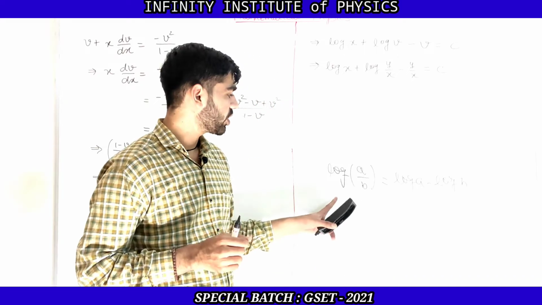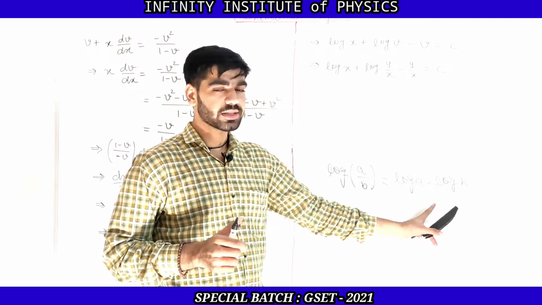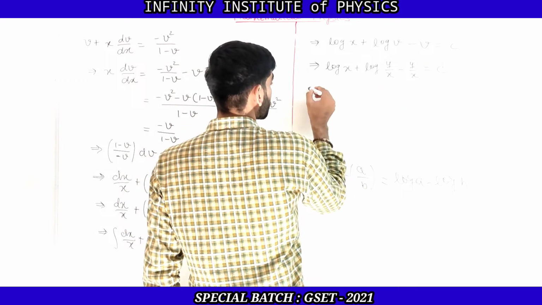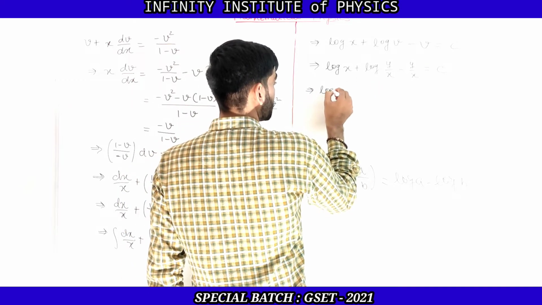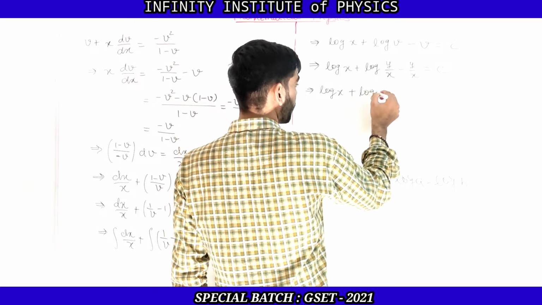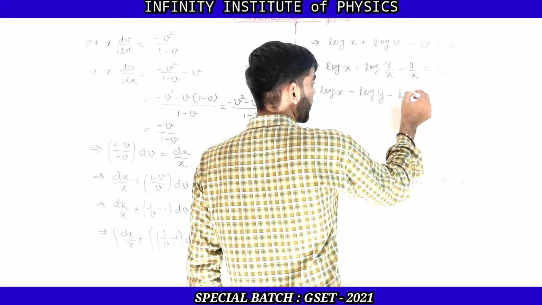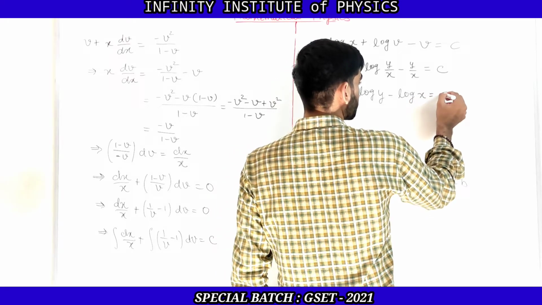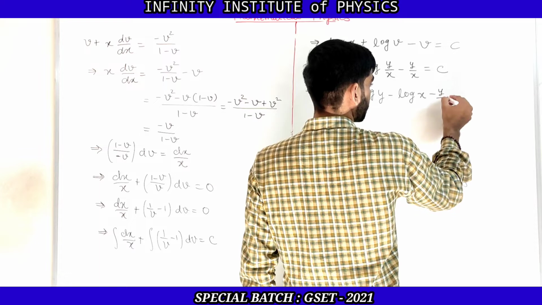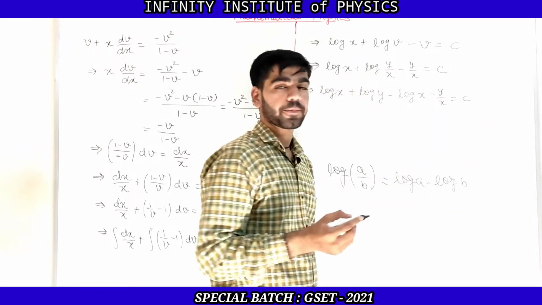Whenever we have log a by b, it can be written as log a minus log b. So here we have log y by x, which can be written as log x as it is. Now log y by x can be written as log y minus log x, minus y by x, is equal to c.